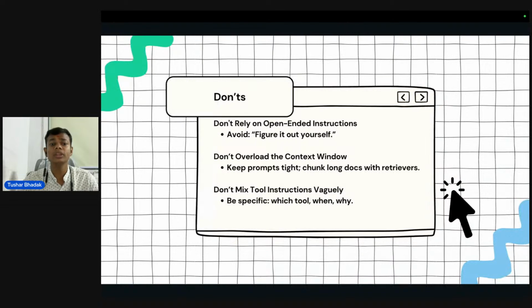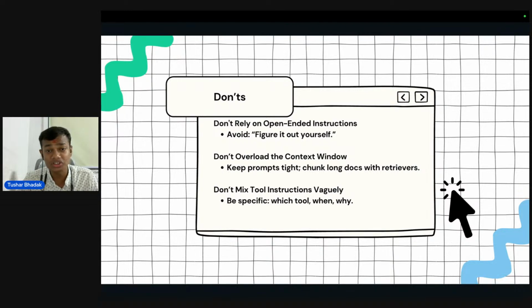engineers make. Don't rely on open-ended instructions. Never tell the agents to figure it out yourself. No, they are agents. They are not human. They cannot think as we humans think. So don't tell them to figure it out yourself. Don't overload the context window. Just make sure that the context you provide to the agent is not overloaded, right? So trim prompt types, and chunk long docs with retrievers.